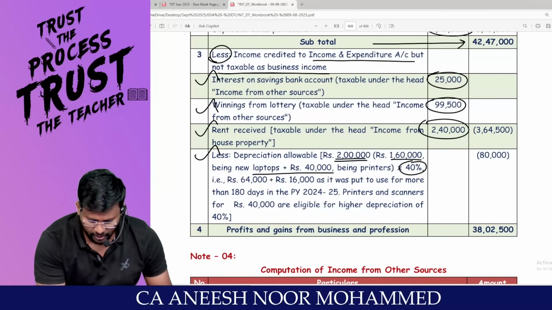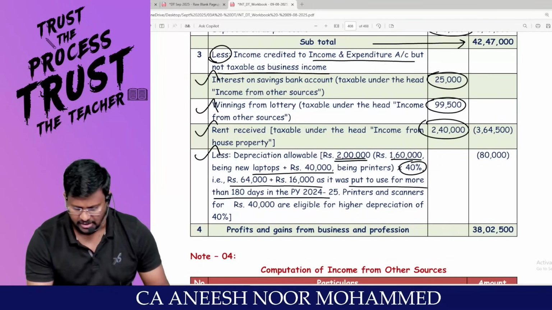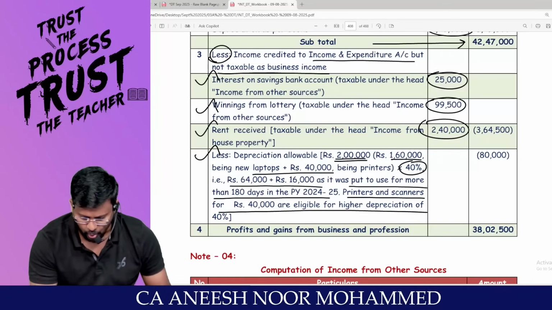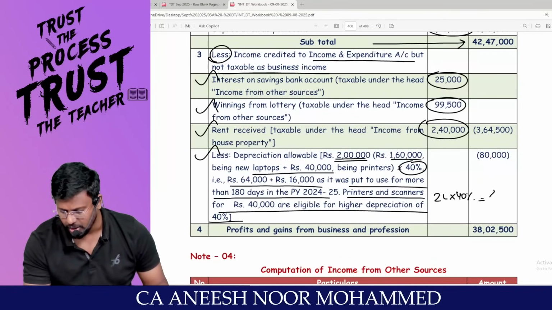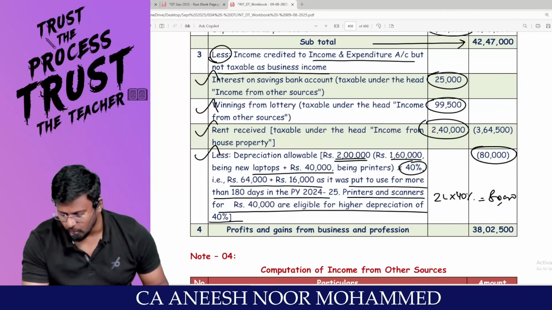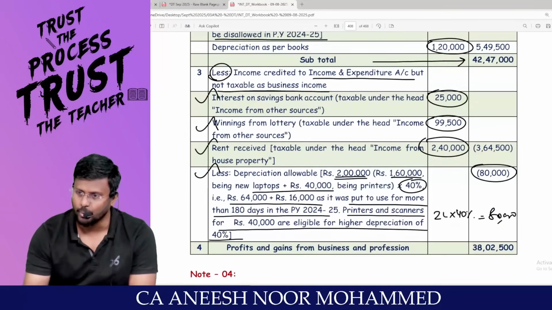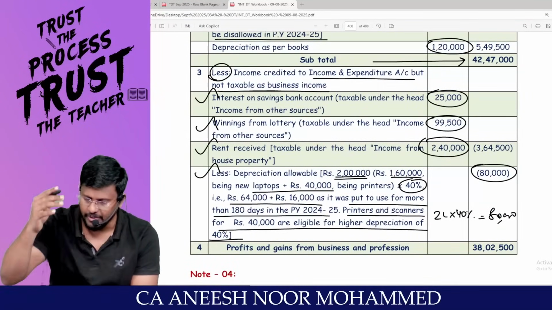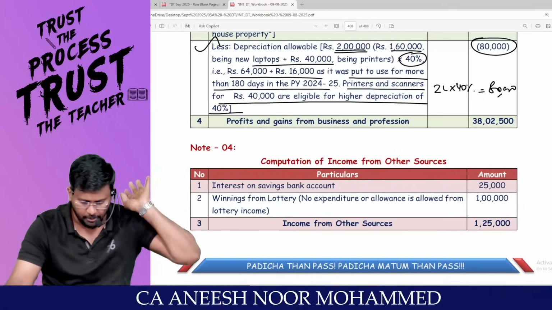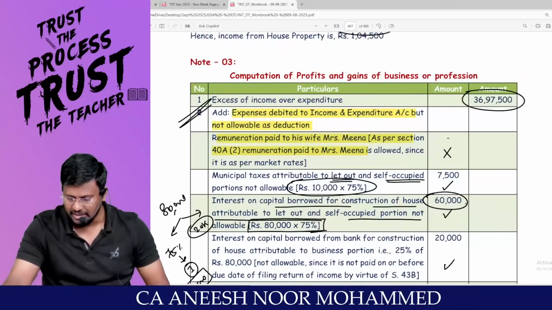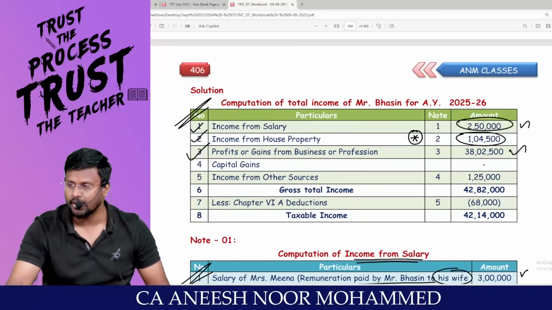80,000. Look, 64,000 and 16,000 were put to use for more than 180 days in the previous year. Printers and scanners are also eligible for higher depreciation. So 2 lakh into 40% comes to 80,000, which will be the amount of depreciation. But how much did they provide in books? Total 1,20,000 because they provided 60%. But the maximum depreciation allowable for computers and computer peripherals is only 40%. You will be getting PGBP of 38,02,500. I believe that you are able to place the PGBP 38,02,500.